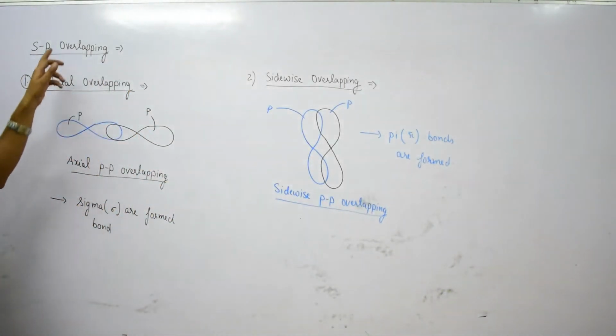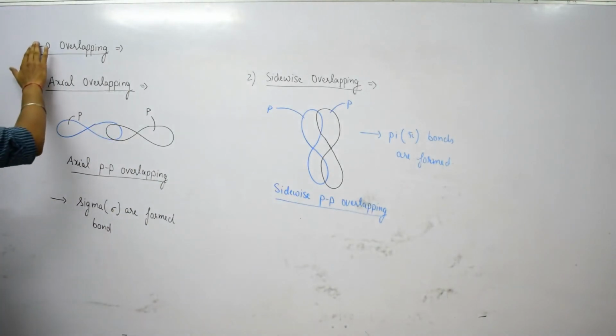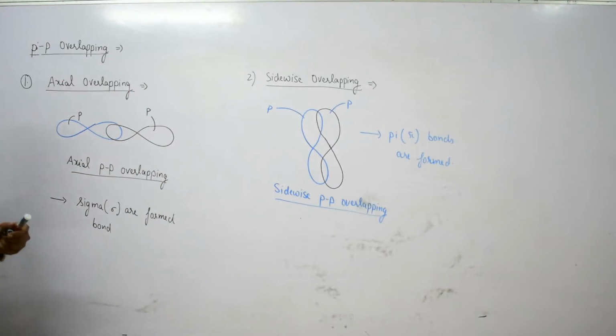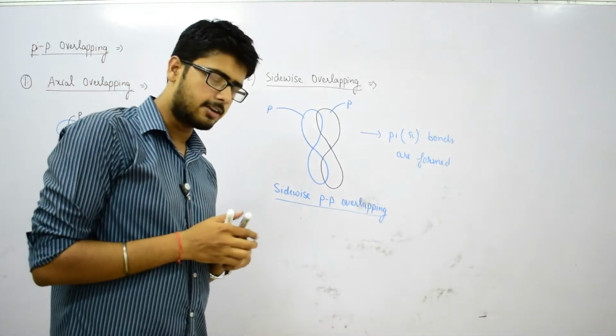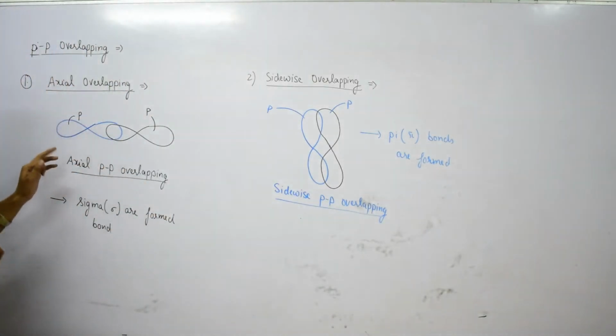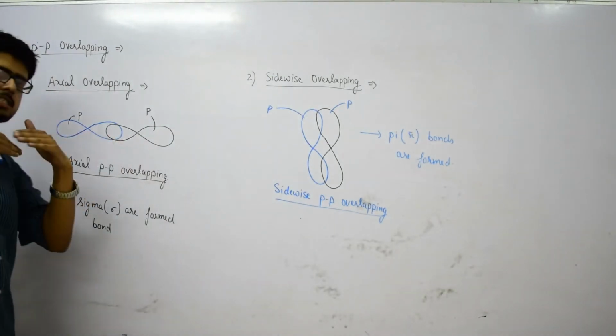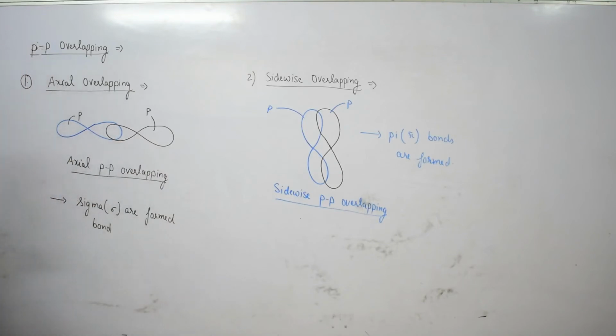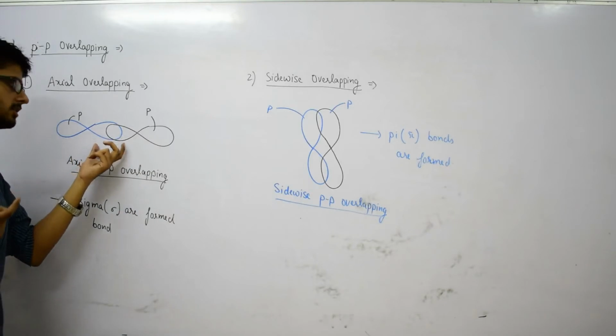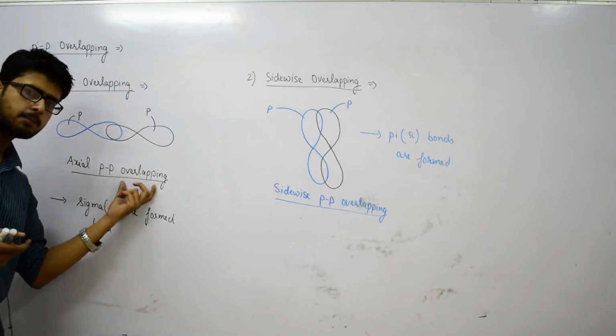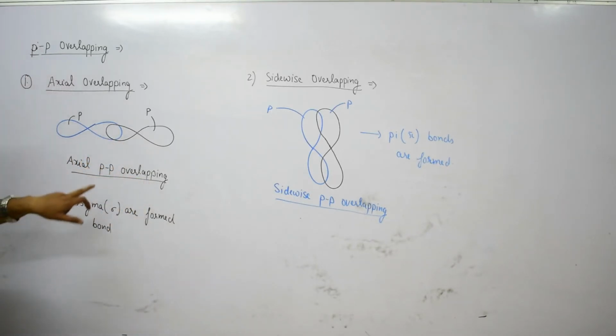So these are the two types of PP overlapping. First one is axial overlapping and the second one is sidewise overlapping. When we are discussing axial overlapping, we have two p orbitals which are on the same axis, and this type of overlapping between two p orbitals is called axial PP overlapping. And as a result of axial PP overlapping, always sigma bonds are formed.